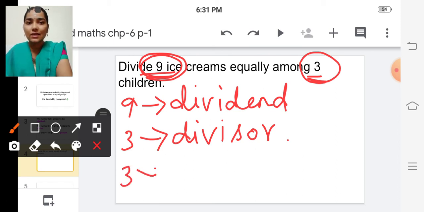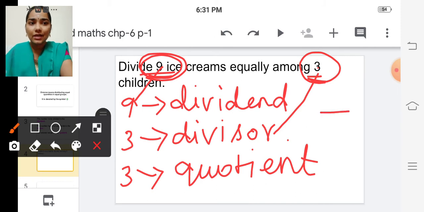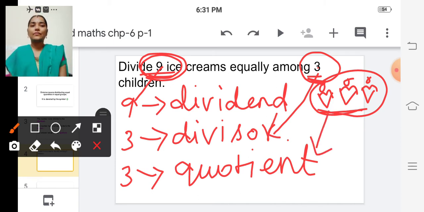So that 3 is the quotient. This 3 is the answer.